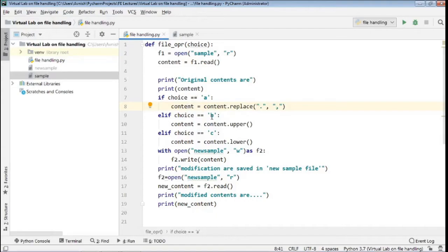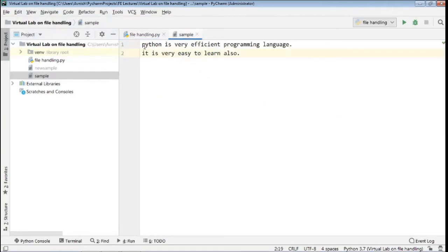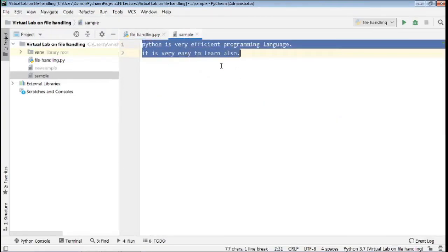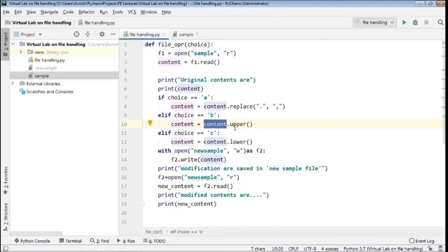If the user choice is B, in that case we have to use the upper method. That means here content dot upper. Now here there is some content. The content is now this text. That text we have to convert into uppercase letters using this upper method.